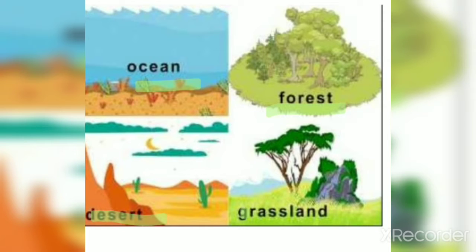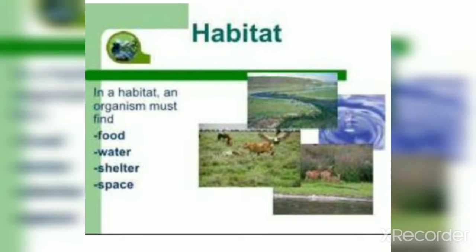Similarly, a grassland. In a grassland, many caterpillars, butterflies, small organisms like rabbit, they live. So, grassland is a habitat for rabbit, caterpillar, birds, etc. So, what do you understand by habitat? Habitat is a place where any organism lives.